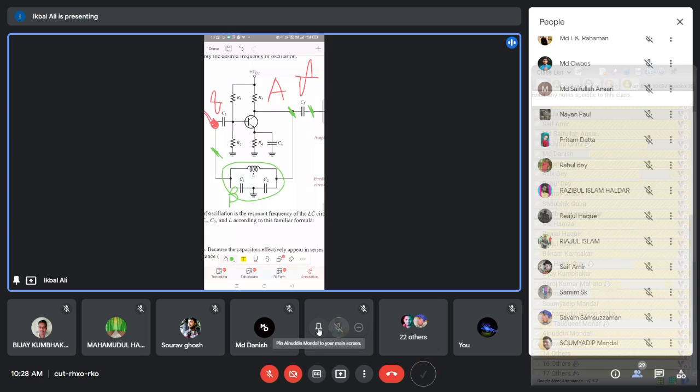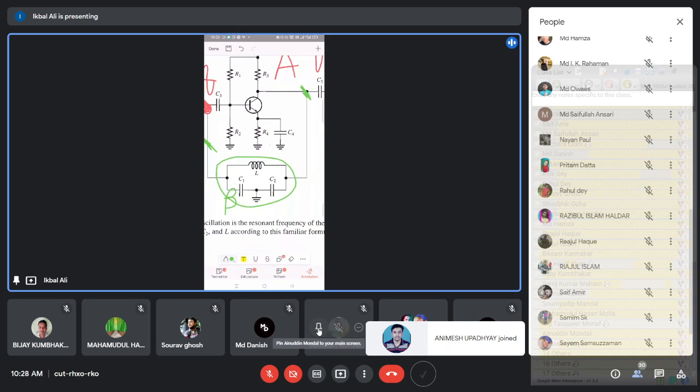And the beta network is composed of two capacitors. You see that there are two capacitors, C1 and C2, and in parallel you have an inductor which is L. So this is the inductor and C1 and C2. These are the construction of the beta network. The junction of C1 and C2 is connected to ground. That is the ground point. The inductor is connected across the two series capacitors C1 and C2. So this is the beta network circuit.